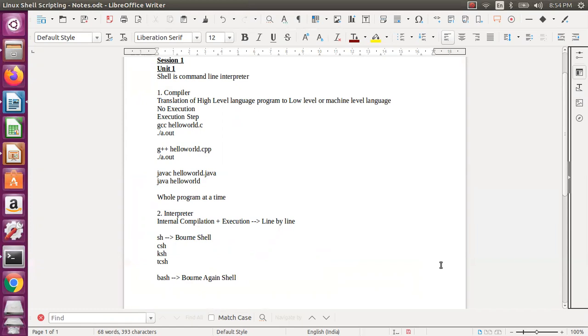So let us assume I wrote one program in this shell actually. Will it work in another shell? No.